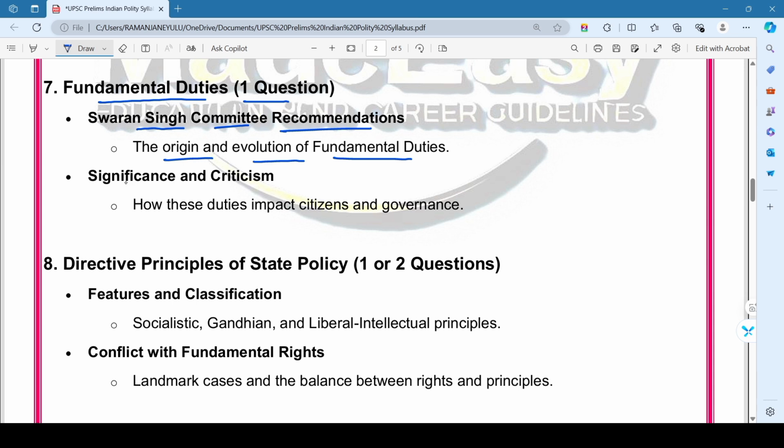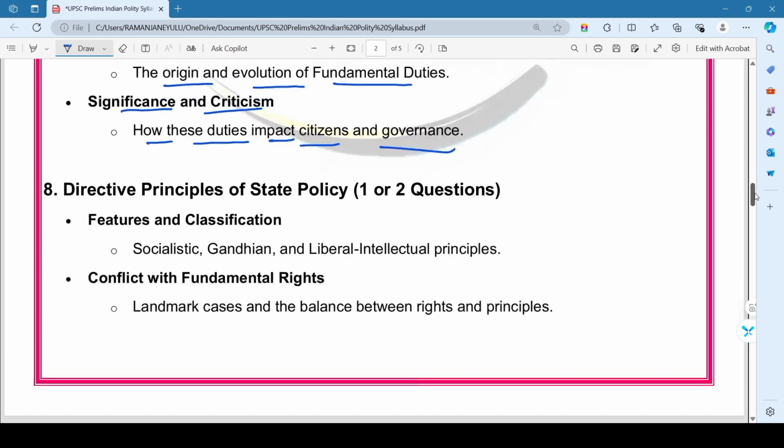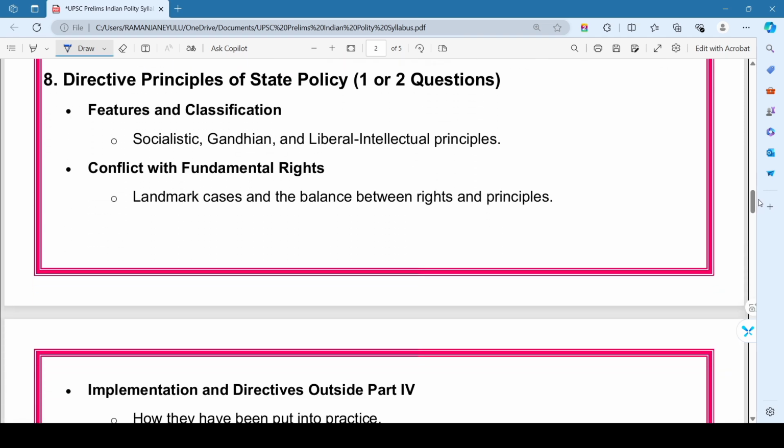Then second topic, significance and criticism. So that is how these duties impact citizens and governance. So this is all about the 7th chapter. Then coming to 8th chapter.